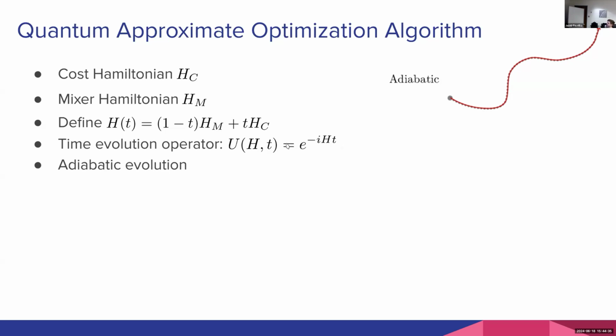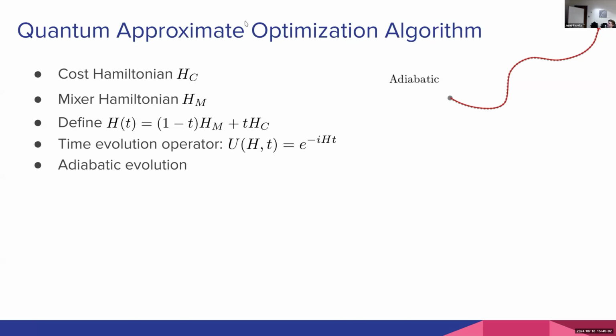So what adiabatic evolution tells us is that if we start in the ground state of HM, which we're going to visualize abstractly as this point here, and we move through our phase space very, very slowly, increasing our time using this convex mixture Hamiltonian here, we'll traverse this phase space. If we are isolated from our outside environment and evolve slowly enough, we are guaranteed that eventually, after a certain amount of time, we will arrive at the ground state of HC.